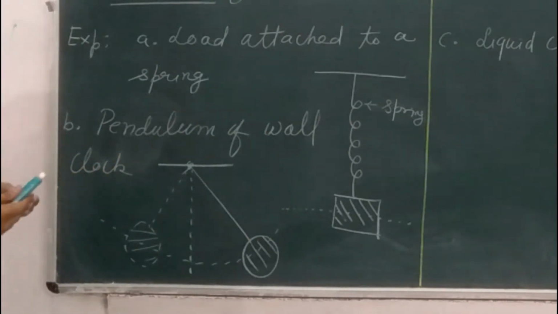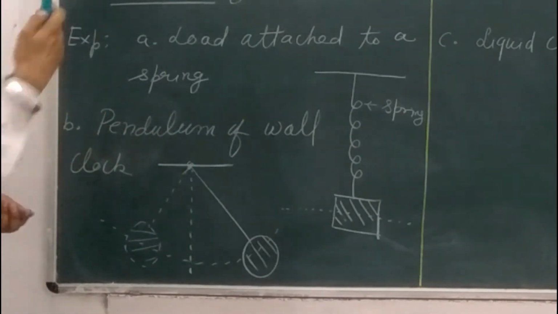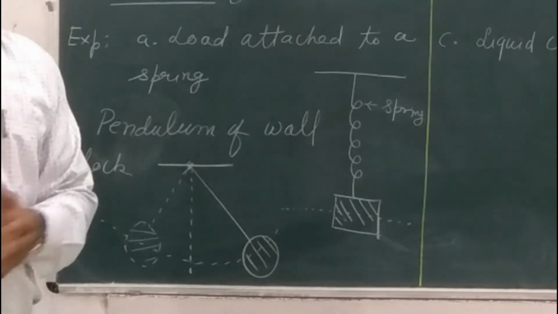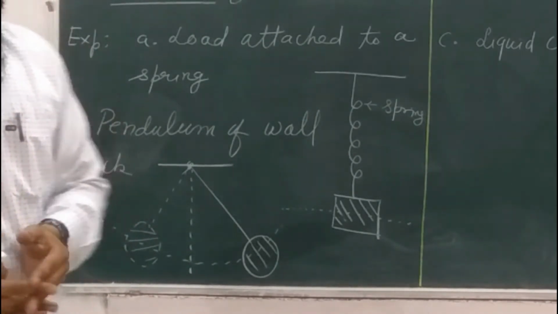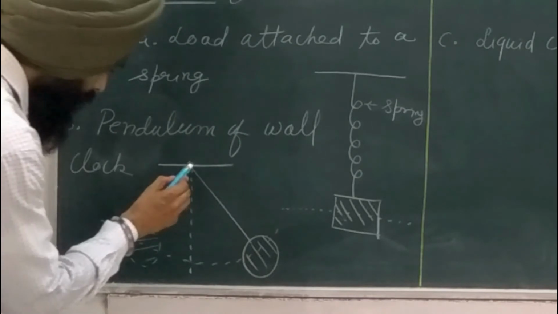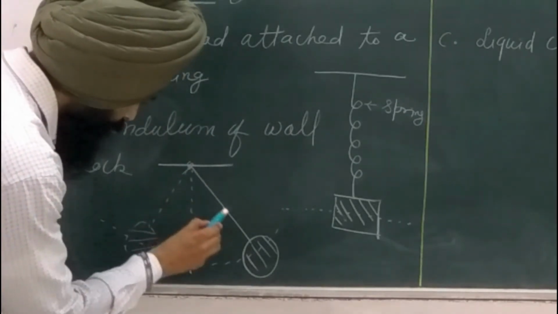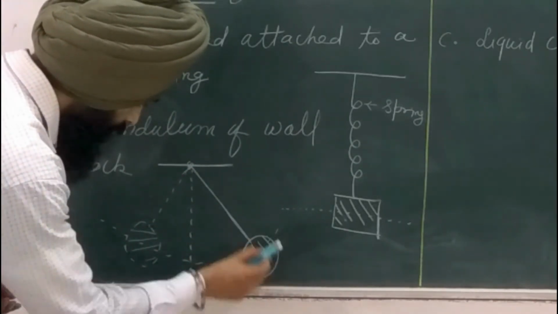For the second example, we can take the pendulum of a wall clock. Some wall clocks have a pendulum attached to them. We can see that there is a thread attached to the bob of the pendulum.